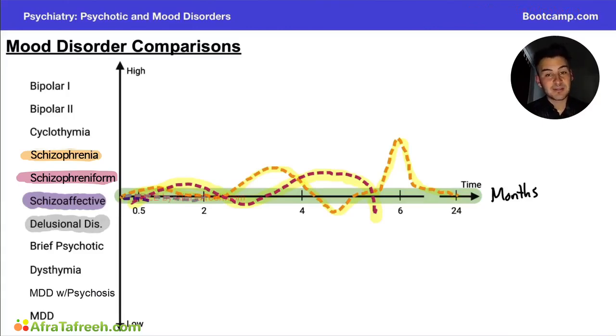Now, in terms of schizophreniform and schizophrenia, these patients can move up and down out of the normal range of what we would consider normal mood. So the green line that I have is what we consider normal mood, and you'll see that the schizophrenia and the schizophreniform patients can kind of jump out above and below normal mood. However, it's not necessarily a requirement.